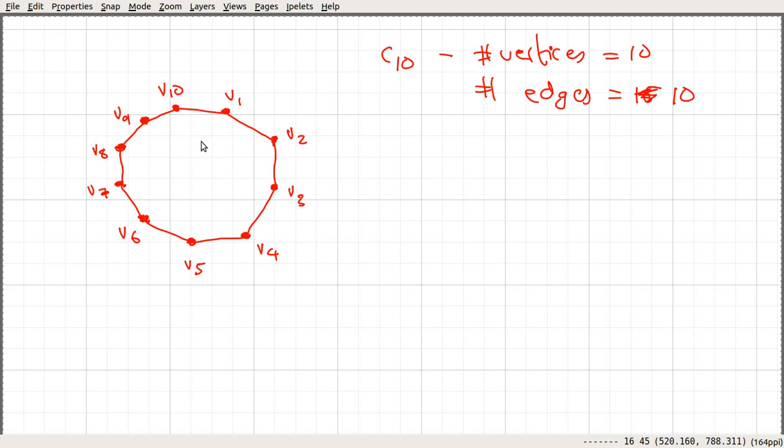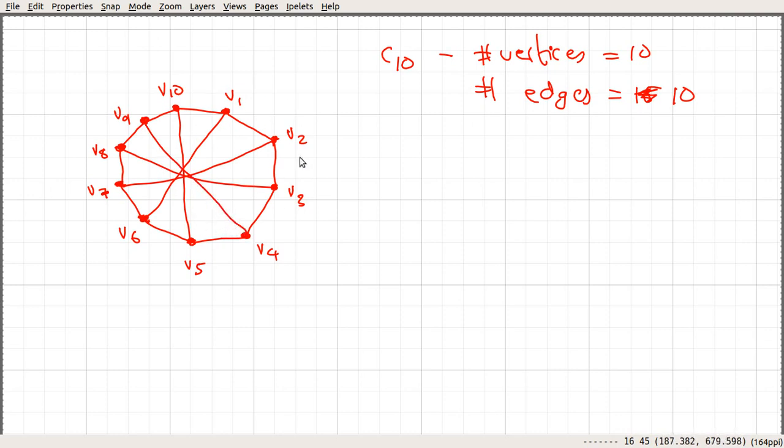Suppose we add those 5 edges connecting opposite vertices: v10 is connected to v5, v1 to v6, v7 to v2, v8 to v3, and the fifth one.